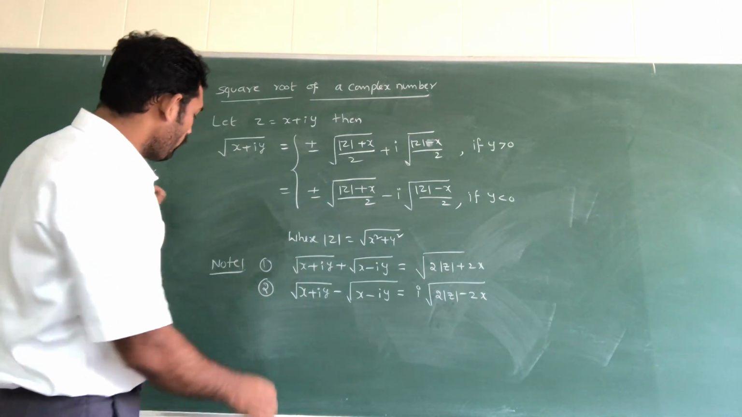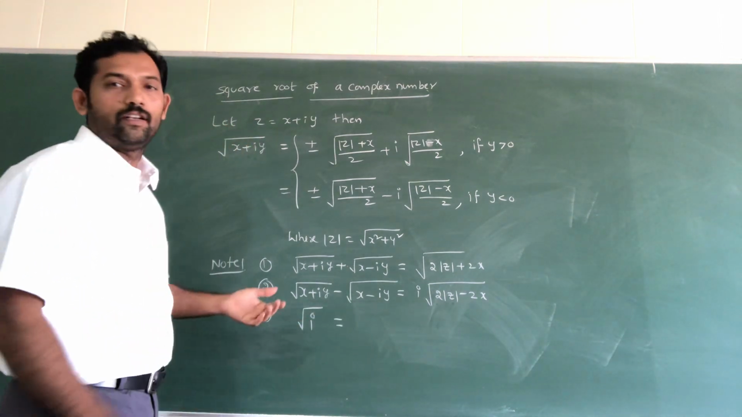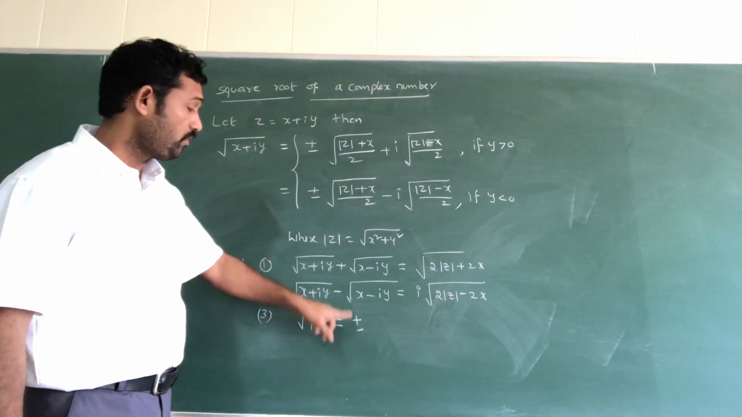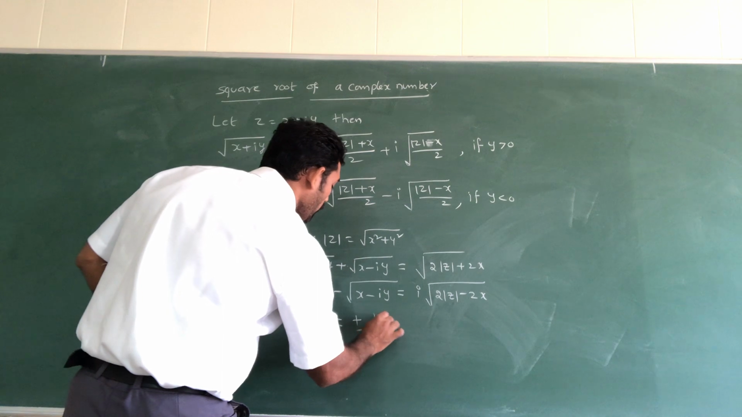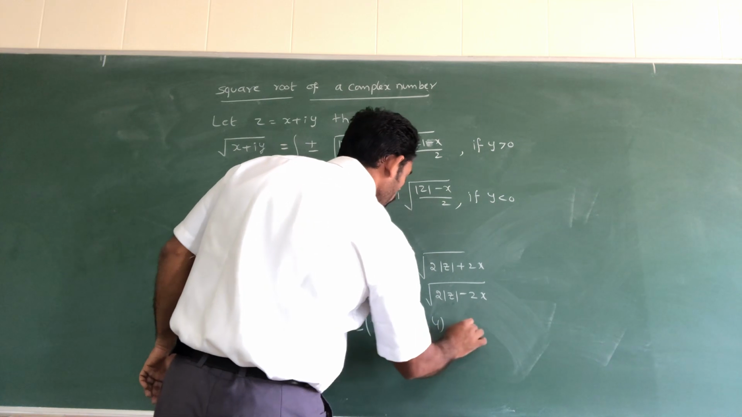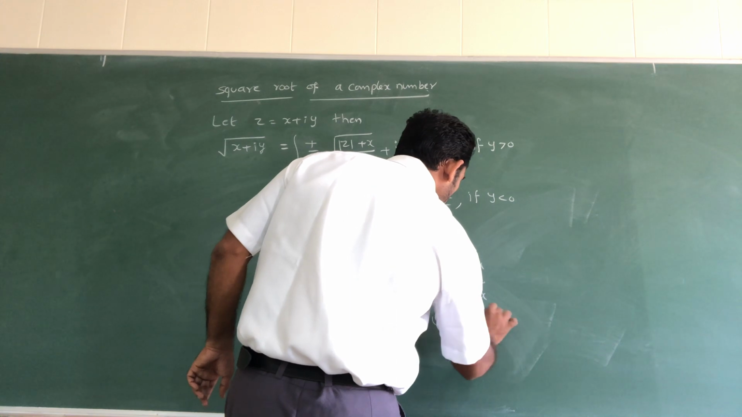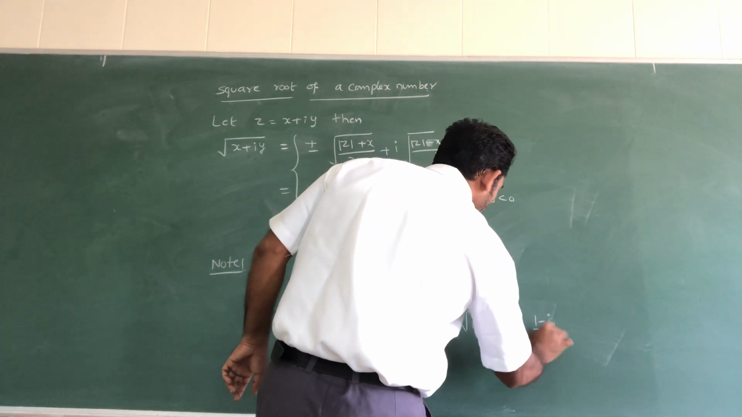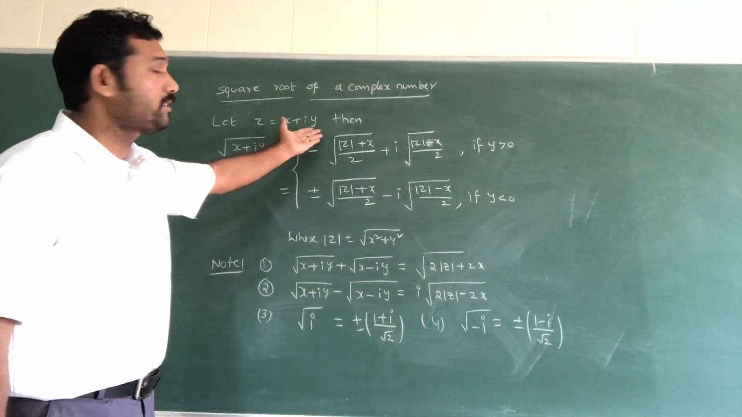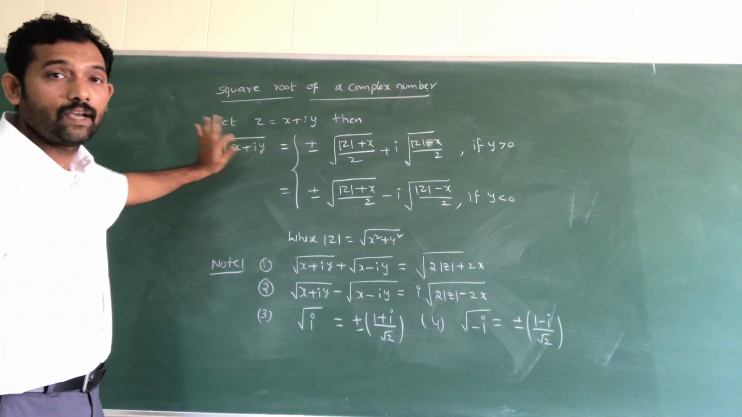Next, the third point is given. Root of i is equal to what? You substitute root of i in this formula, and we get plus or minus 1 plus i divided by root 2. Next, the fourth point: root of minus i. How are you getting this value? Plus or minus 1 minus i divided by root 2. These are the fixed values, and these two applications came from this formula.